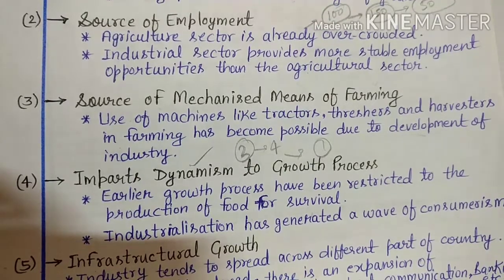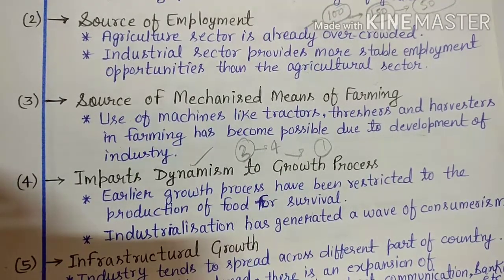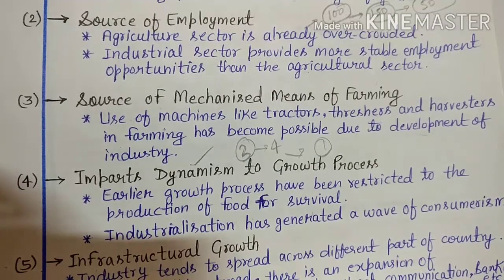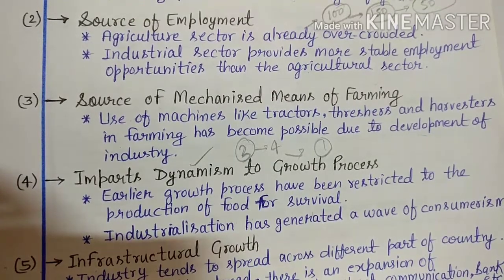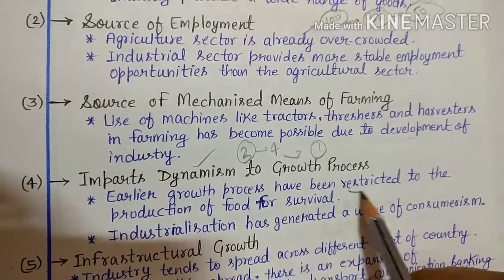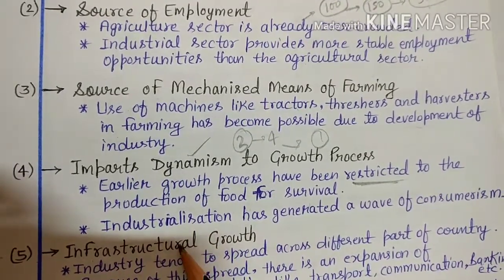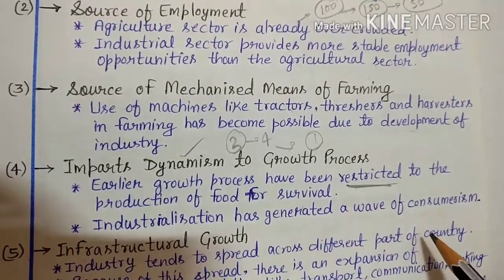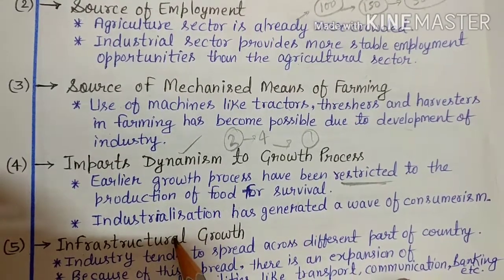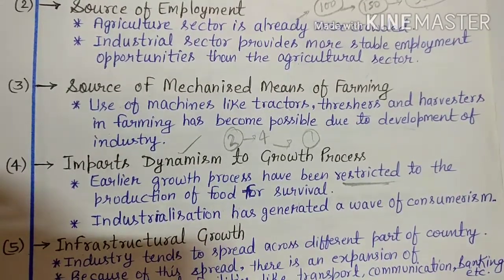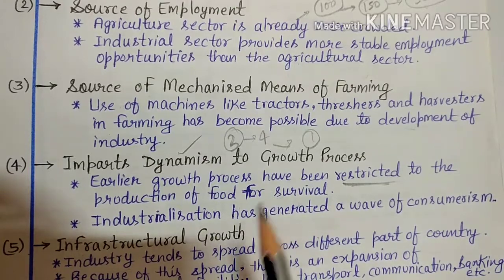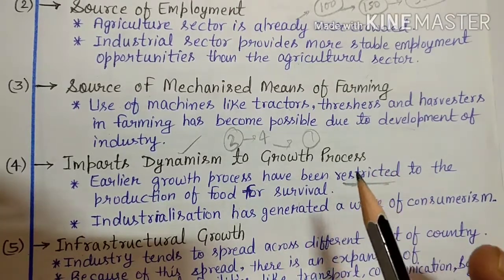We are getting our goods for consumption. That is it. We are thinking, so that is the sign of economic growth at that time. But that restriction we have removed through industrialization. So industrialization has generated a wave of consumerism. We can say that industrialization has added new dimensions to human life, endless consumption of a wide variety of goods and services.